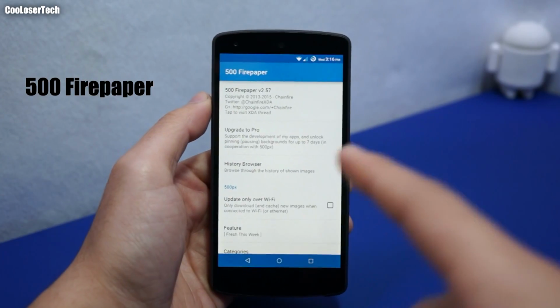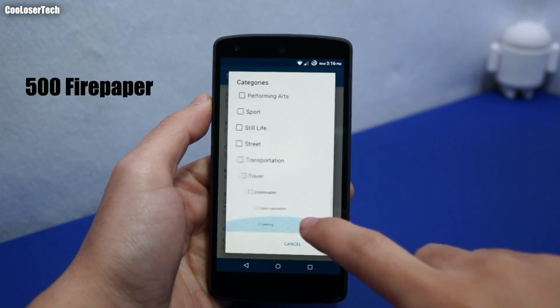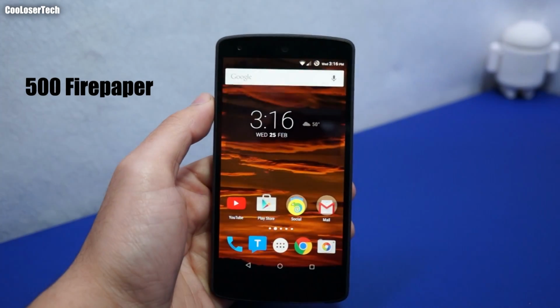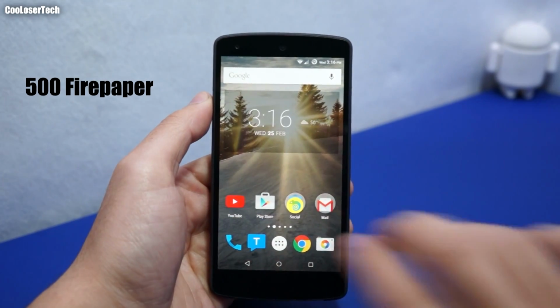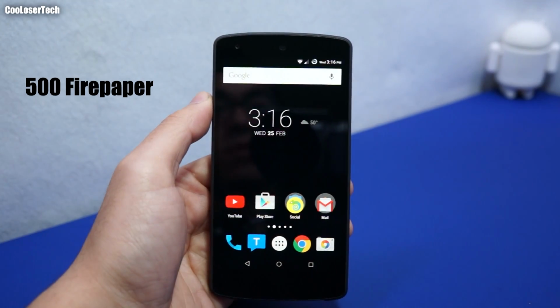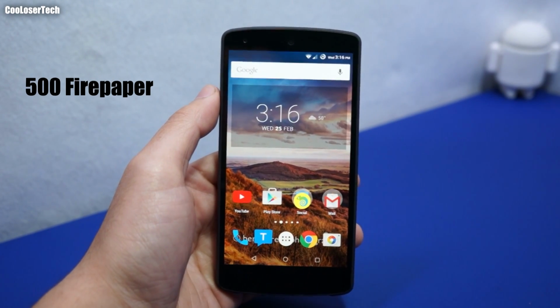What this application is, is a live wallpaper. You can change the categories of what you would like to see when you do this type of gesture. Three fingers is what's going to make it change the background, and the backgrounds are beautiful. I mean, these are what's popular. It's not the same boring wallpaper. You get something new every time.